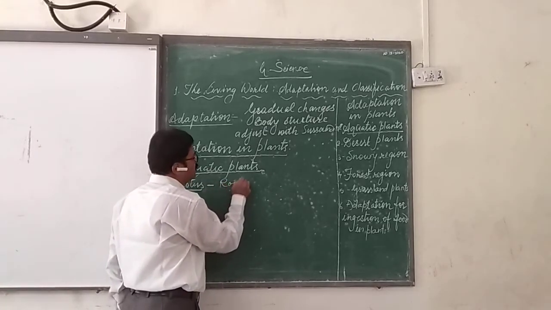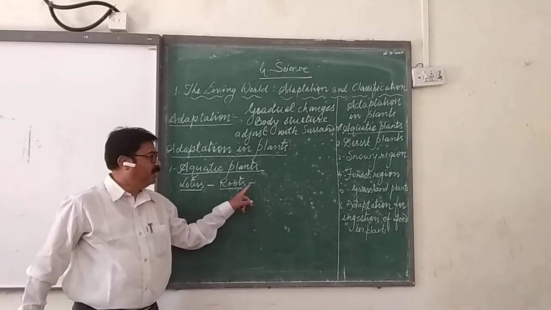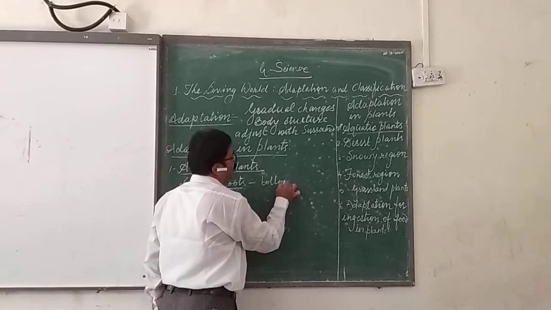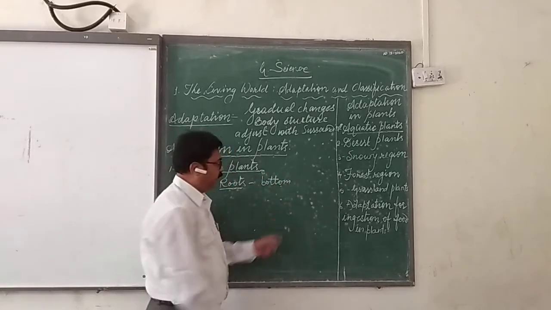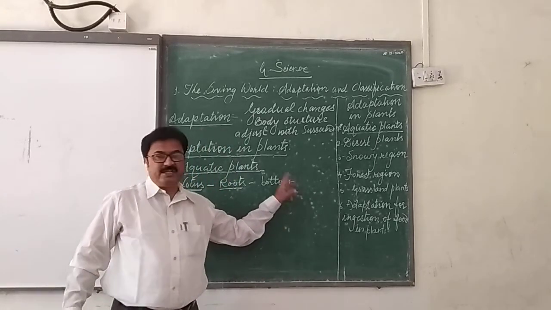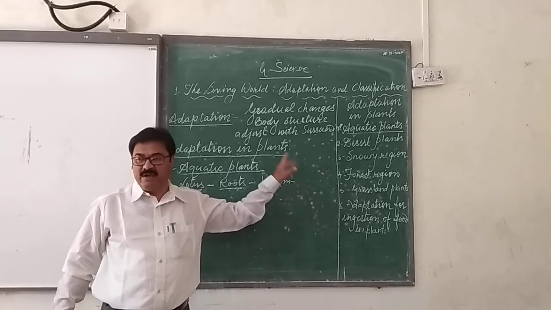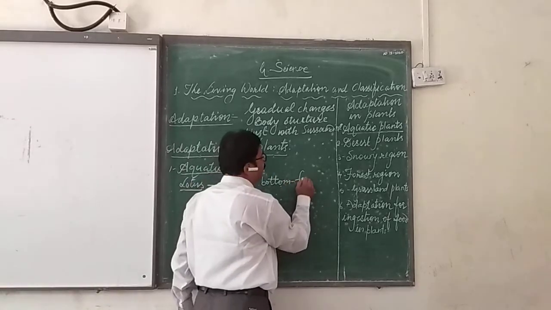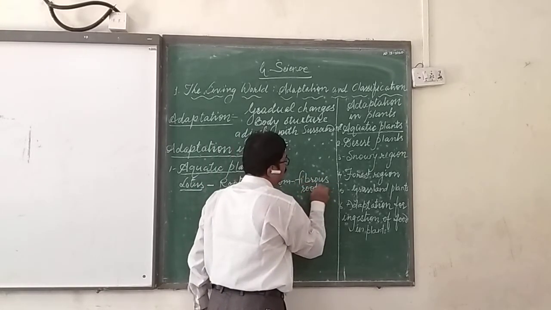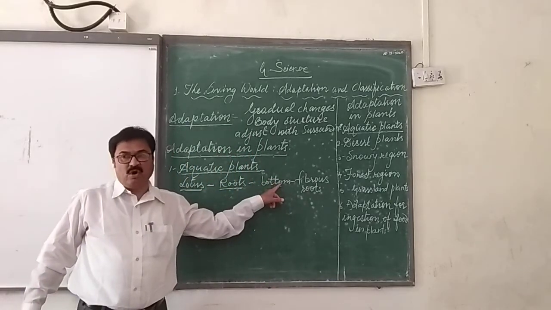If we observe the roots of these plants, they are adherent to the bottom of the water bodies, and as an adaptation in the roots, they do not have tap roots but fibrous roots. Because of the fibrous roots, they can stand in the water bodies.